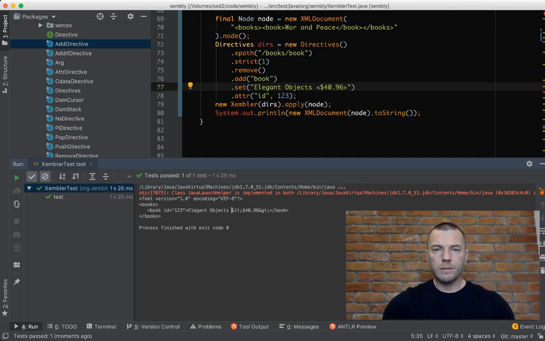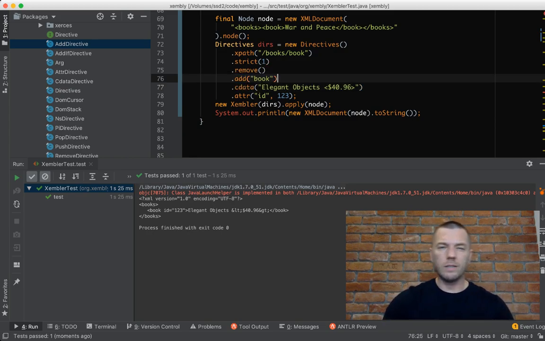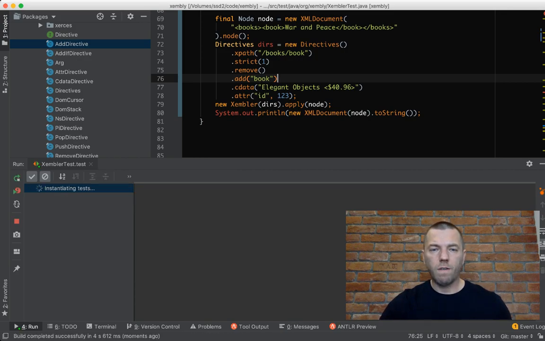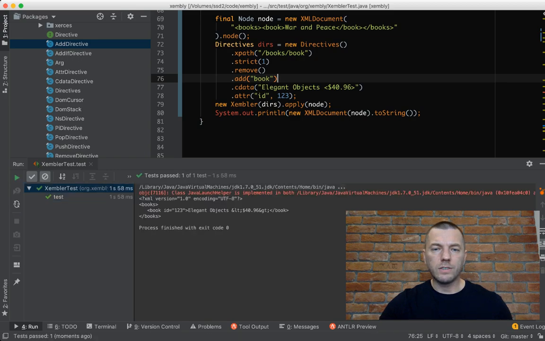There's also one command called CData. I tried it today, and it is supposed to generate a CData block for the XML. Let's try it again. Yeah, it's still the same, but the CData is potentially for larger pieces of text. Anyway, let me demonstrate how it works on a larger scale, in a big application.